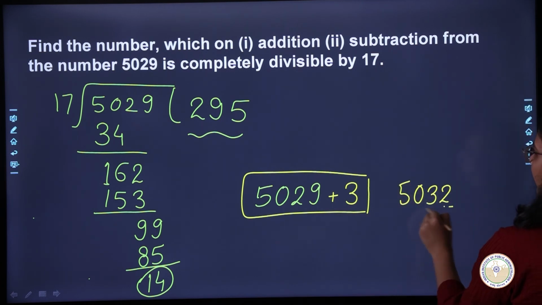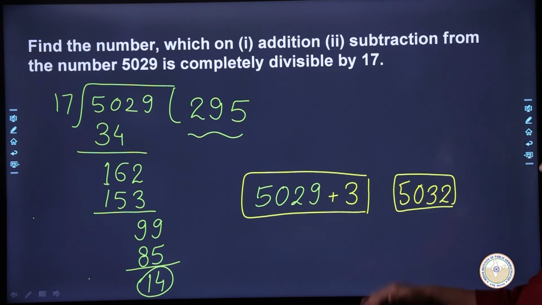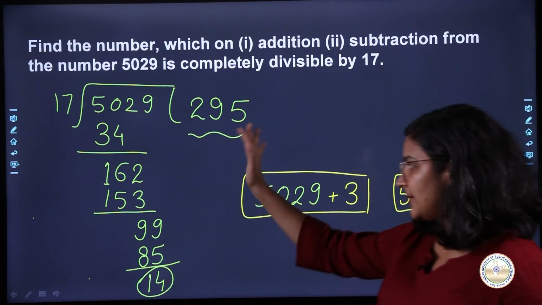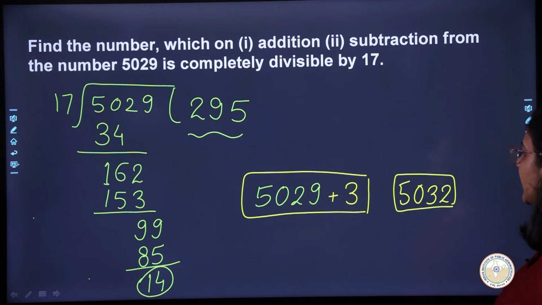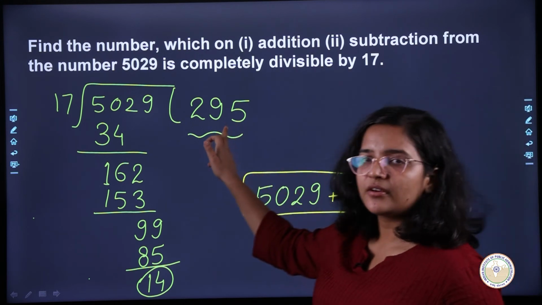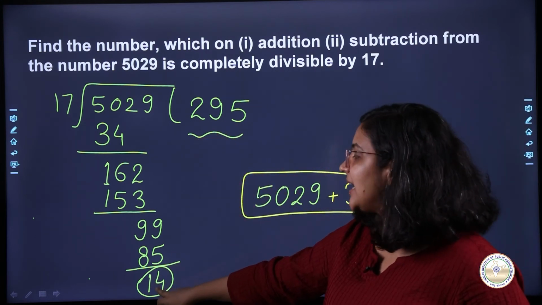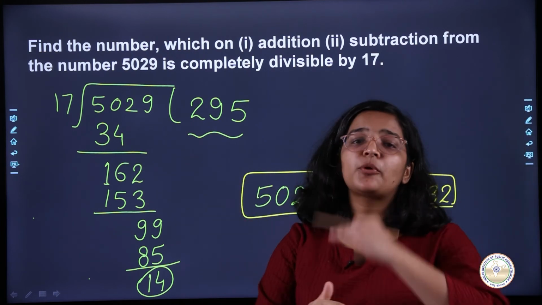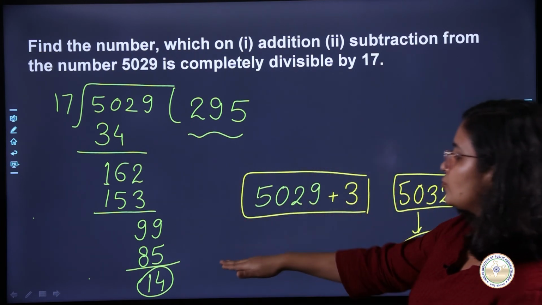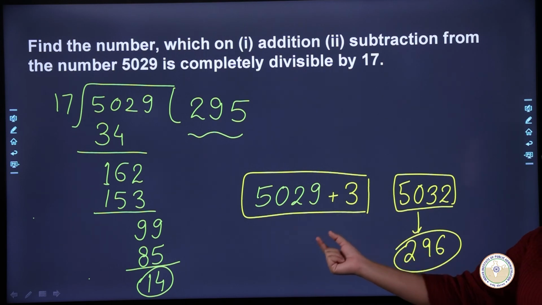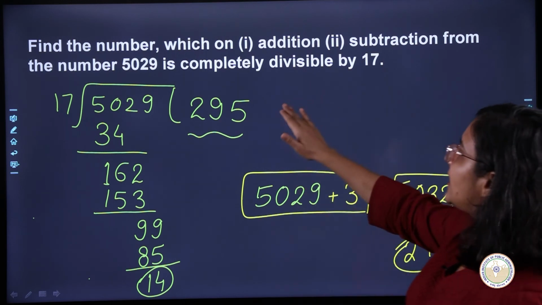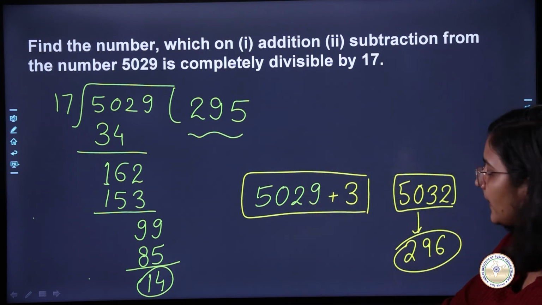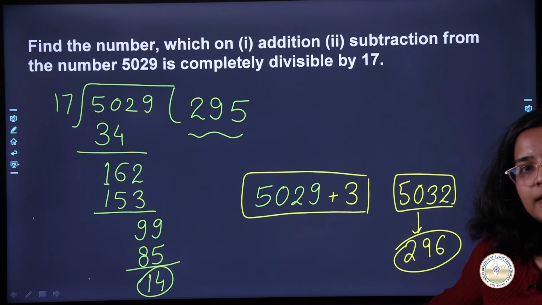5032, right? Now if I divide this number by 17, then I will have 296 here instead of 295 here, right? Because here we were left with 14. Now how much should I add to 14 so that it becomes 17 and divides properly? Okay. So we had to add a number which is 3. Okay, so that is the answer for the first portion. Is that clear? Okay.